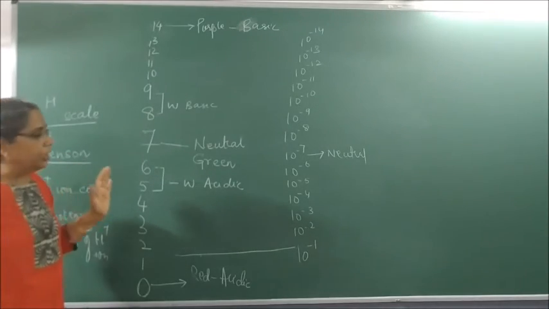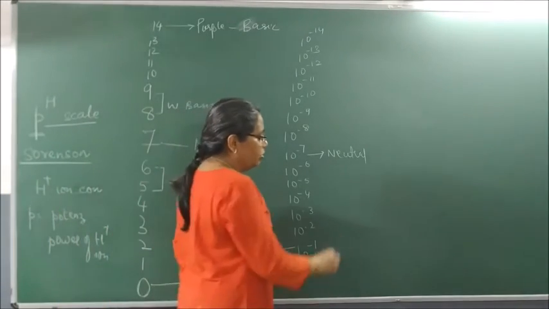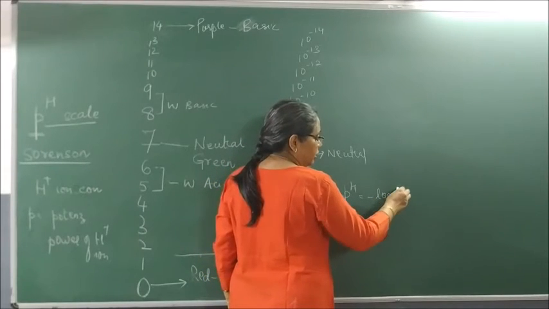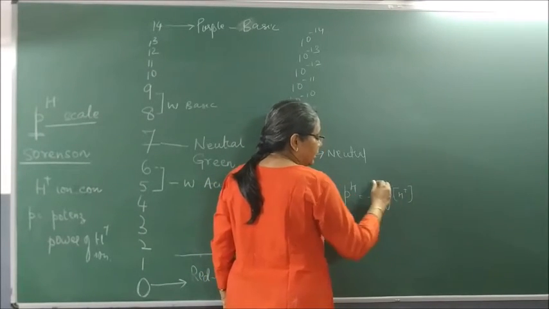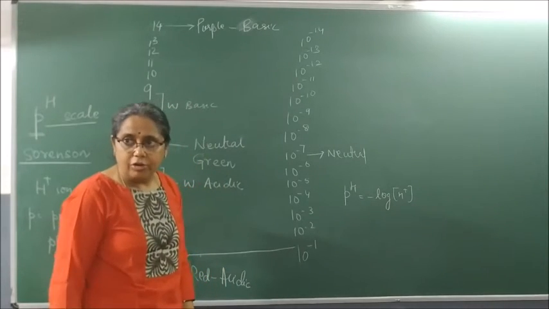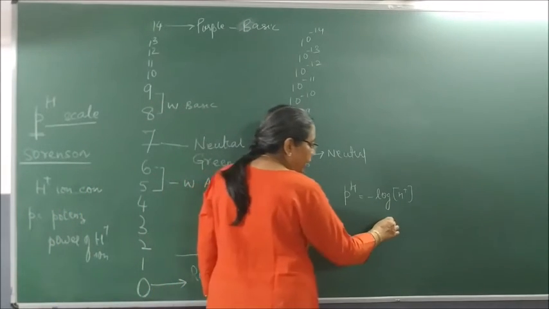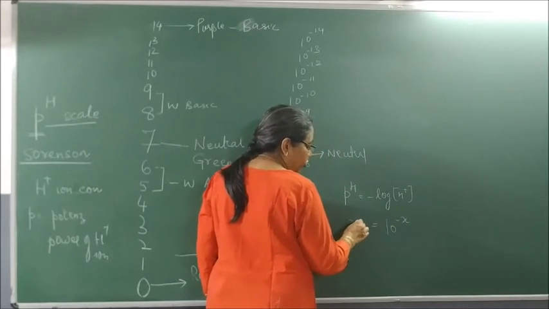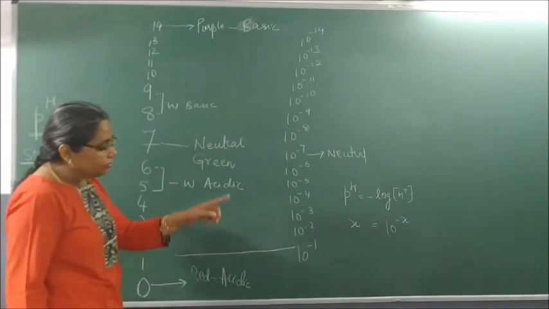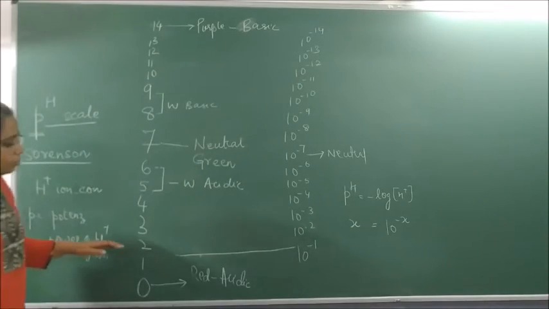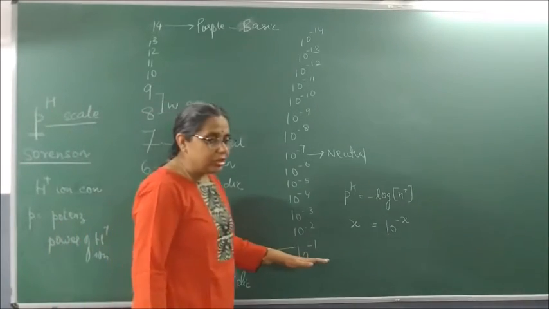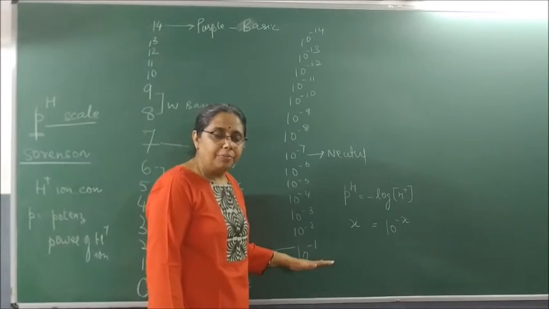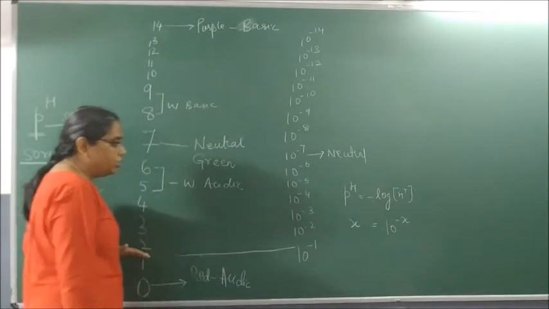So what is pH? It is actually calculated on the basis of hydrogen ion concentration. We say it is negative log of hydrogen ion concentration. So if hydrogen ion concentration is 10 to the power minus x, pH is x. On that basis, I solved if the hydrogen ion concentration is 10 to the power minus 1, pH is 1.